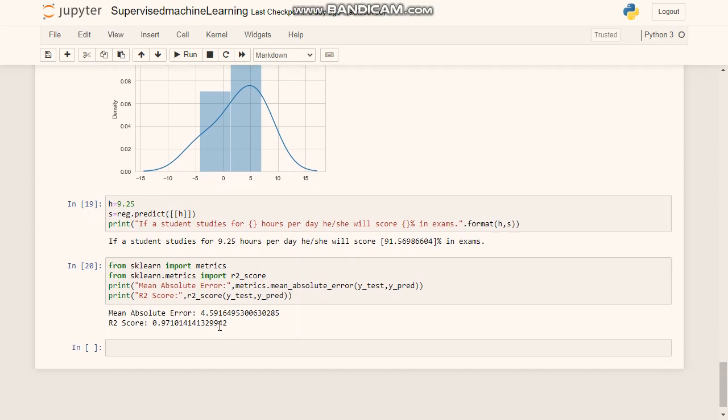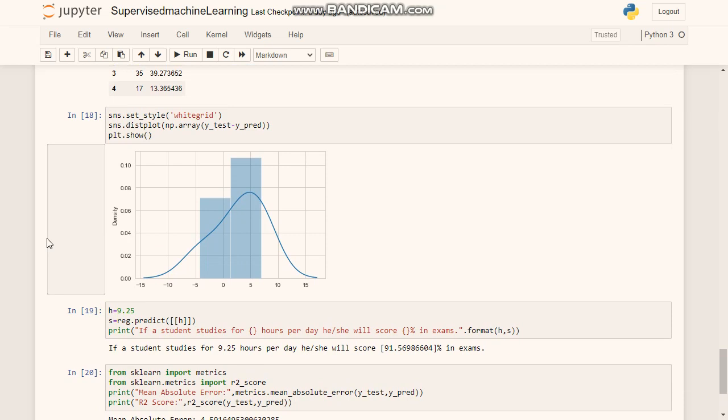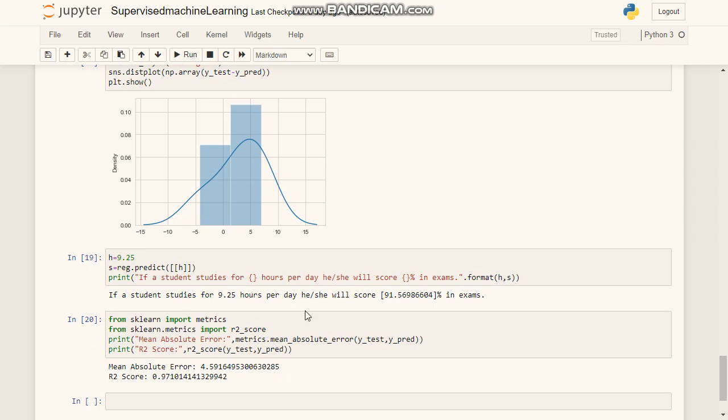We are also plotting a distribution plot for the difference between the target value and the predicted value. This difference is very close to zero. Yes, it is in the range of -5 to 5. So it basically tells us that the model is fitting the data. The main task is to predict the score if a student studies 9.25 hours per day. So here we are getting a 91.56% score for a student who studies 9.25 hours per day.